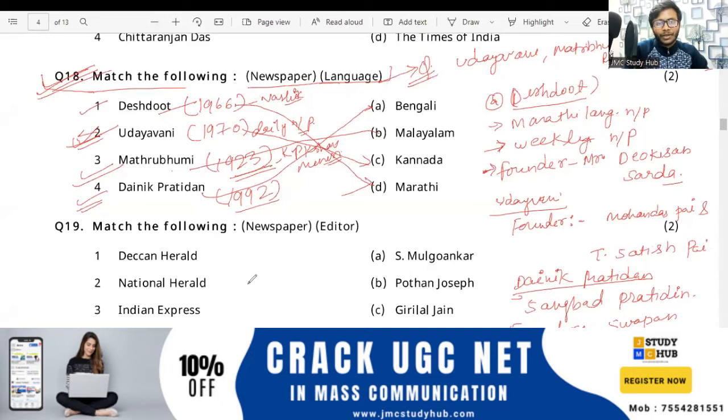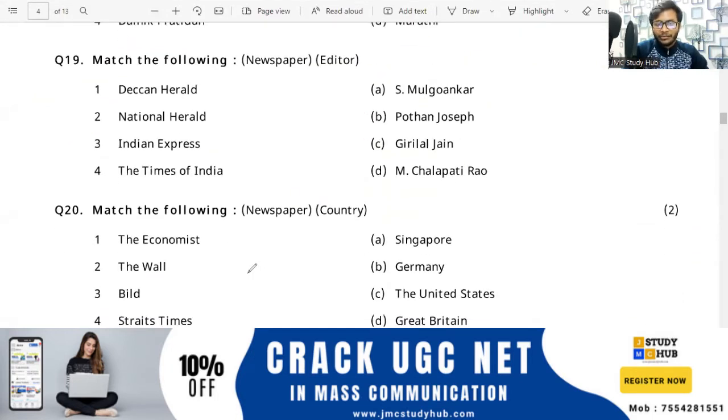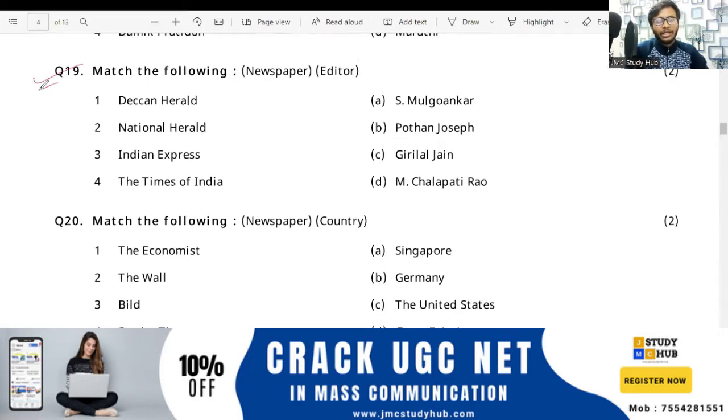Now, talking about question number 19, it is very much important. Again, talking about the newspaper. So from the newspaper, many questions are asked. So you have to know the years, founders, as well as in which language it is published. So till now, what we have observed, yes, Manju has said that definitely when you know the years, you will get the correct answers. So match the following.